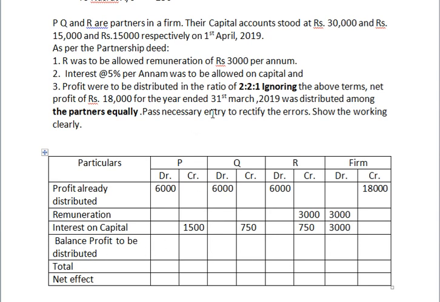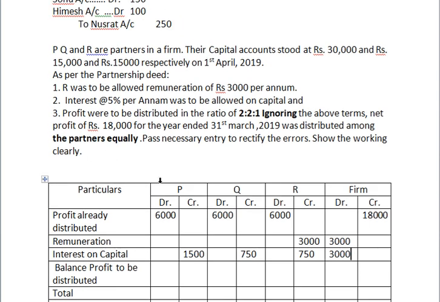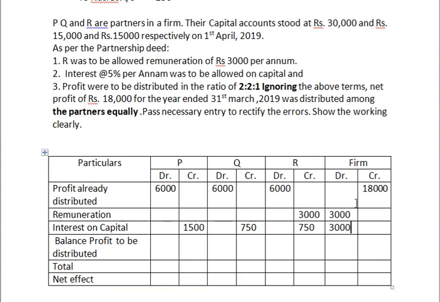So next, any other adjustment here? No, we did all those things. No adjustment here. So we have to calculate the balance. How much is there? That 18,000 minus 3,000 minus 3,000, that means we are getting 12,000 rupees balance. That 12,000 rupees balance you should distribute among the partners in their profit sharing ratio. See here, profit sharing ratio 2:2:1.